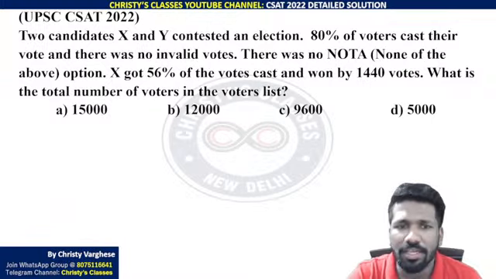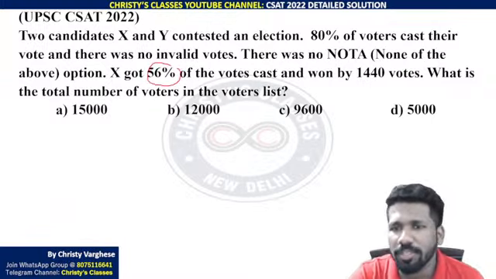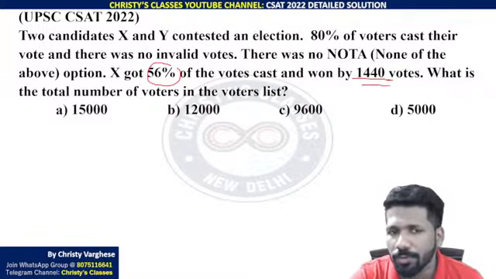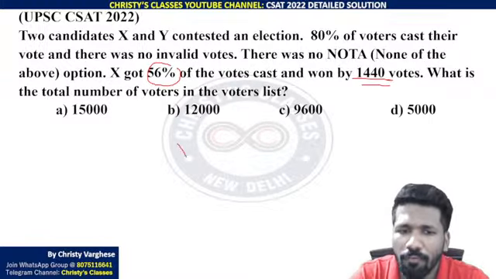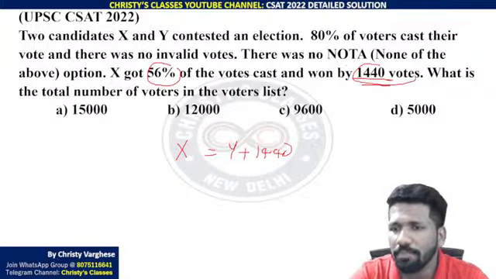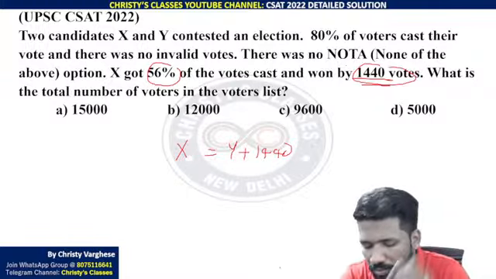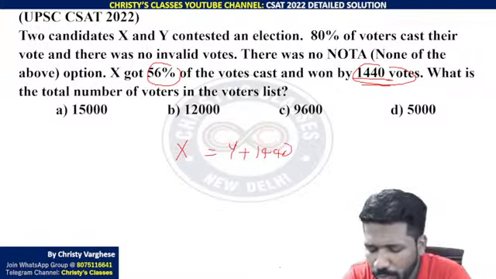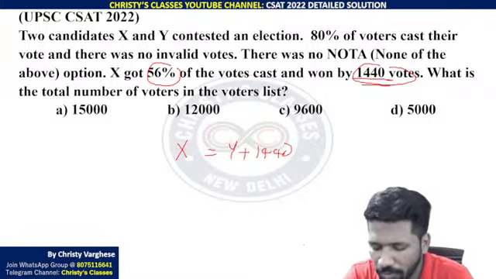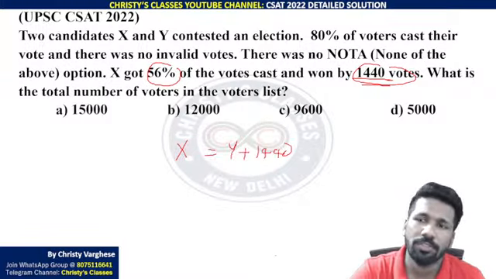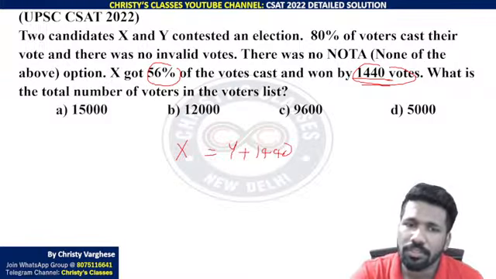From that information, we can say x got 56% of votes cast and won by 1440. As x and y only got votes, we can say votes got by x is equal to votes got by y plus 1440. Why? Because winning by 1440 means x got 1440 more votes than the losing person y. That means y plus 1440 is x votes. All of you got this?